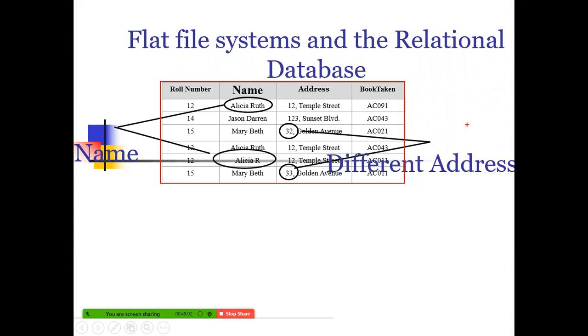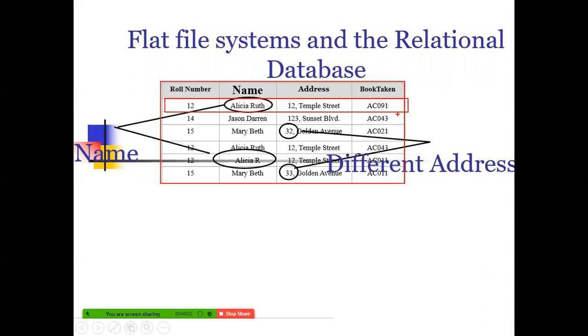Now I'm taking this particular example. I've just taken a small chunk of this data, where I have this roll number, say 12. We have a student, say Alicia Ruth, who stays at this address and has taken this book. When the librarian issues the book to the student, it becomes a responsibility of the library. Whenever the management asks for a particular book, they should have the information on whom they have given it to. When the student has not returned the book even after the due date, they should be able to contact the student and get that book back.